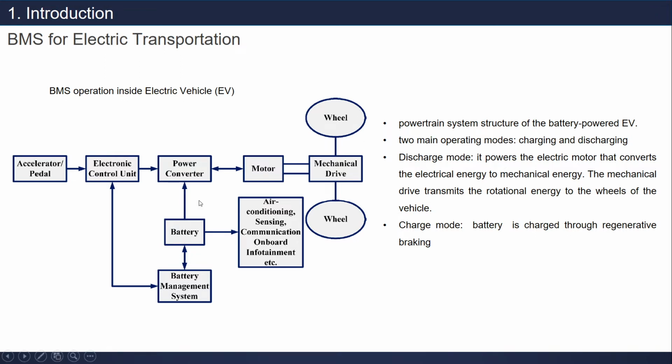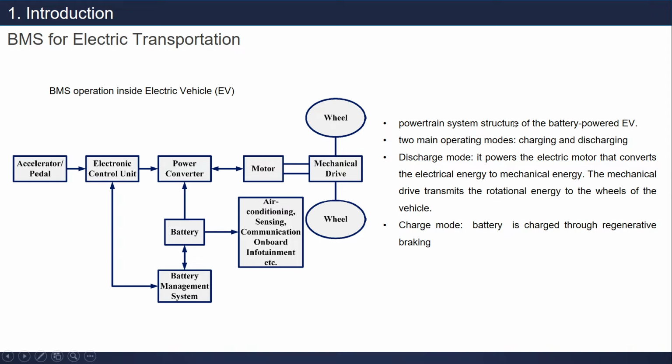It's not really strong current, but it still has current. So that's why here the battery can be charged through regenerative braking.